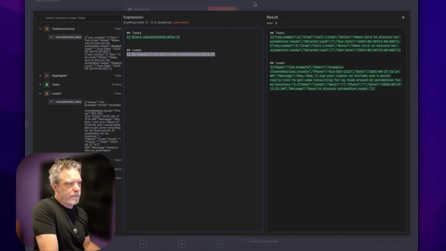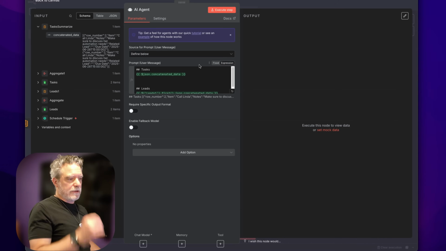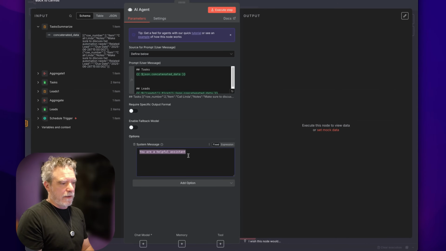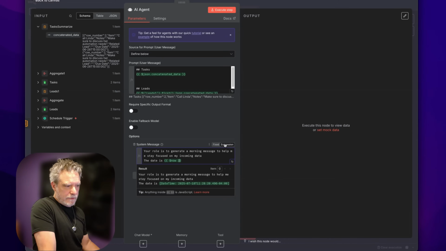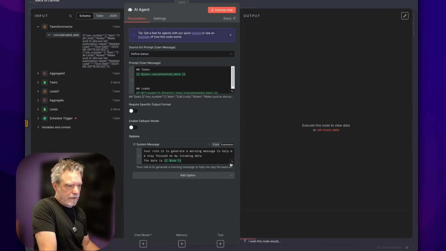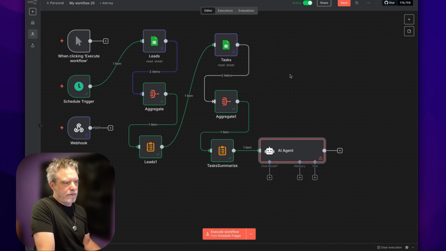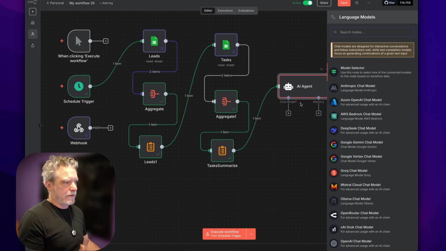It's a little tricky. Now, in this case, I've told it, here's my message, but it doesn't know what to do. This is basically at this moment chatting with a model, chatting with ChatGPT, chatting with Claude. So in this case, I want to give it a system message, and again, you want it to go green. If it doesn't, your expression is not hit, and then you're not there. And I give it the date because in this case, it matters. In most cases, it does. So now we have our agent that's going to do that particular magic, right?